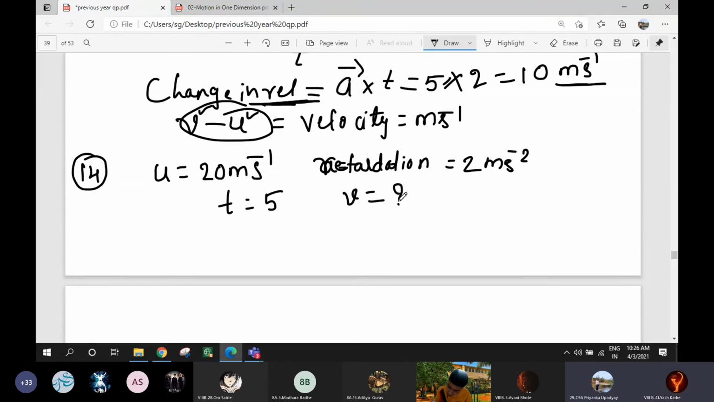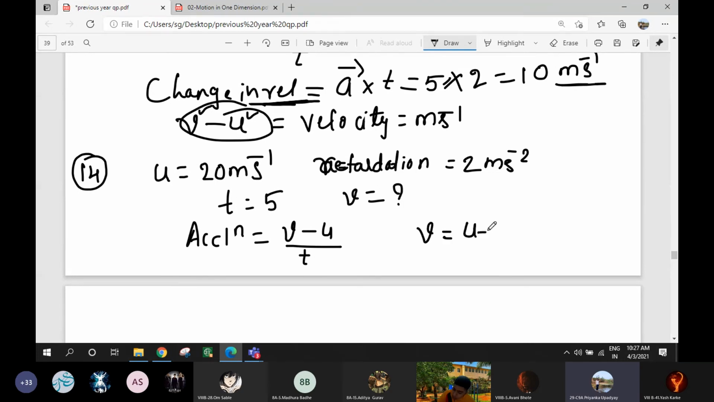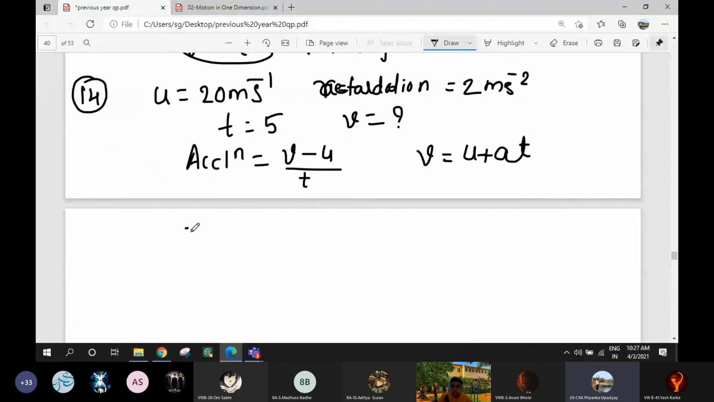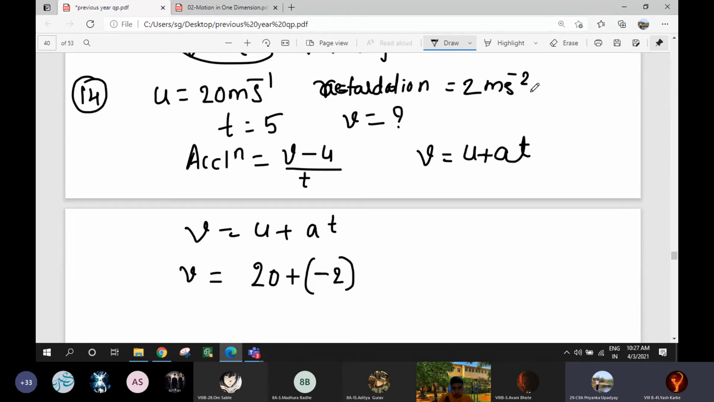So we will find acceleration is equal to v minus u divided by t, or else v is equal to u plus at. This also we can use. So v is equal to u plus at. Now we have to find the value of u, 20, plus, in the bracket, the value of a, minus 2. Why minus 2? Retardation is 2 meter per second square. So acceleration will be minus 2 meter per second square.